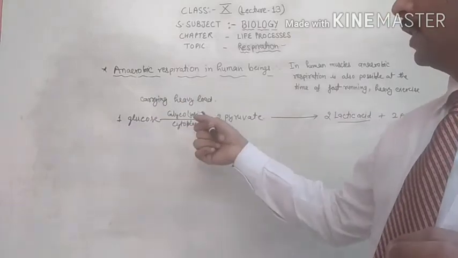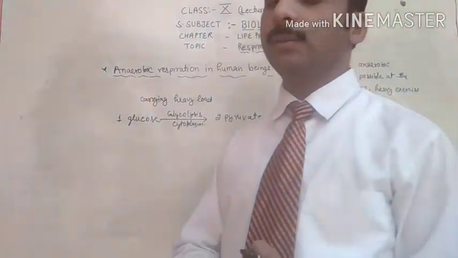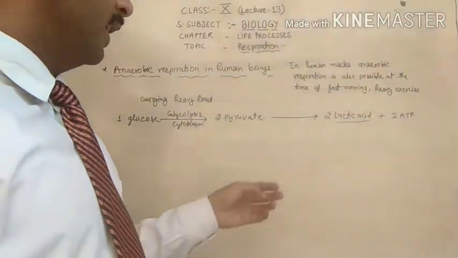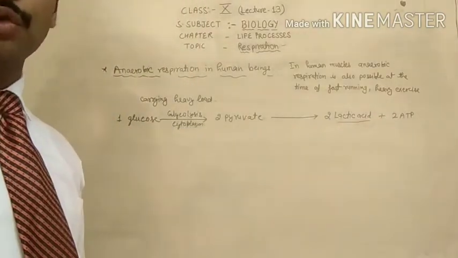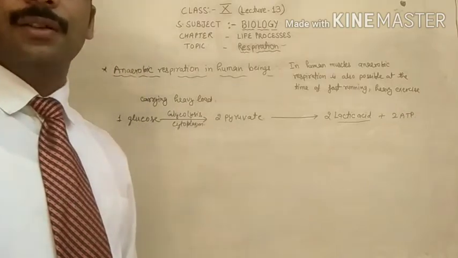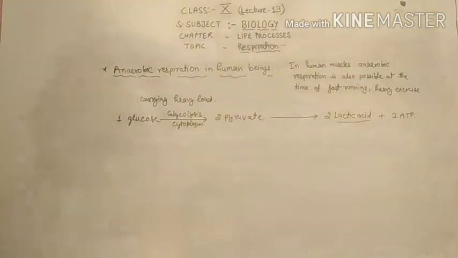But in the case of anaerobic respiration in human beings, the end products are two molecules of lactic acid and two molecules of ATP. This is the condition under which anaerobic respiration takes place in human muscles.